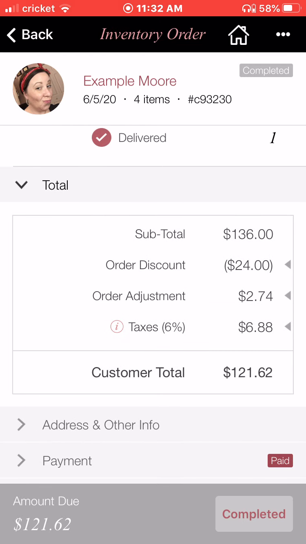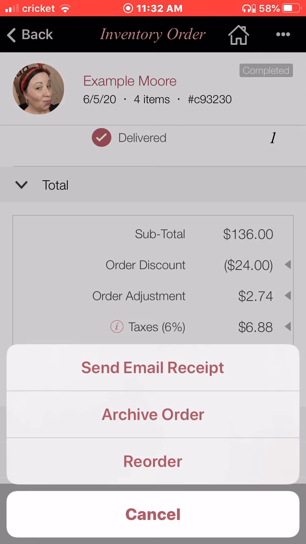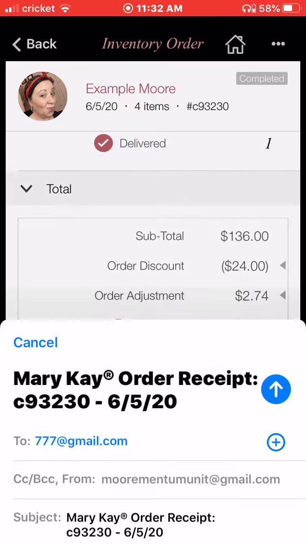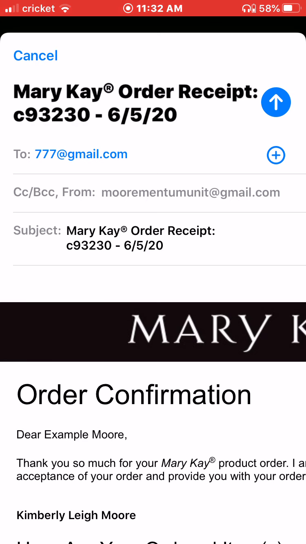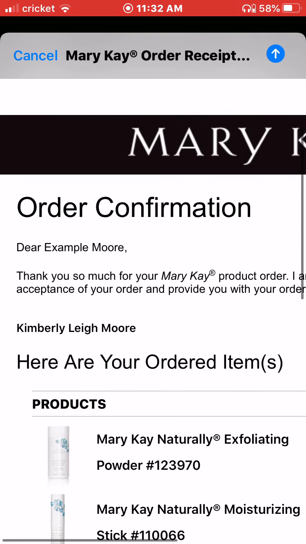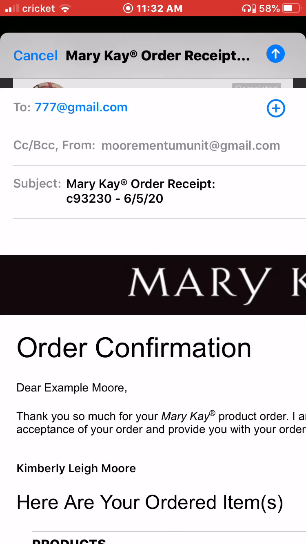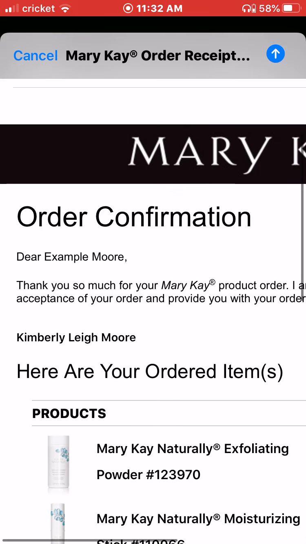It shows you that it's order adjustment. But when I send this to the customer for receipt, it's going to say shipping and handling and receipt. So that way you know what that is. Now, when you hit the little three buttons up here, you can send email receipt. Okay, here you go. Pops up their email. You must have their email address in there. It says receipt number. Okay, the date.